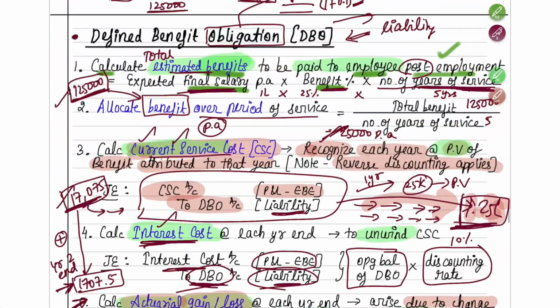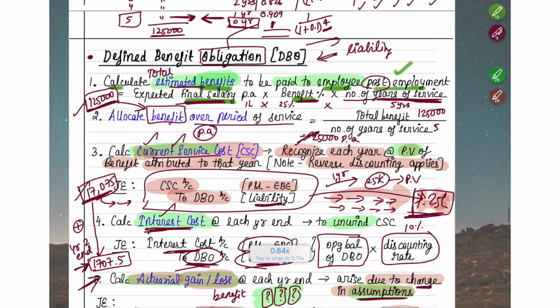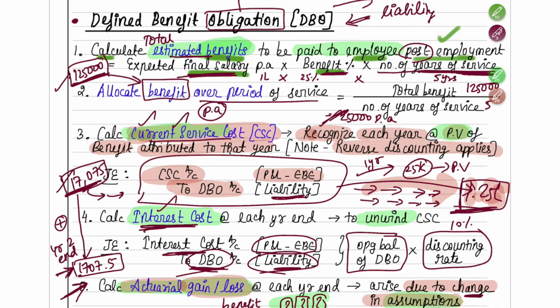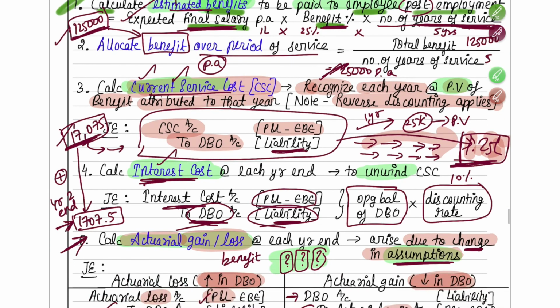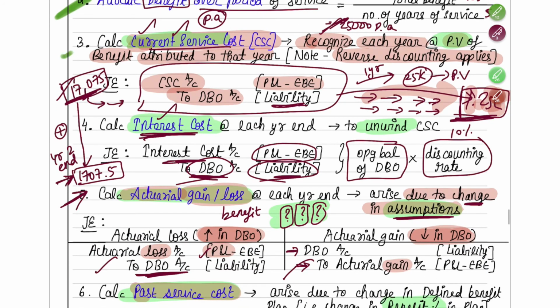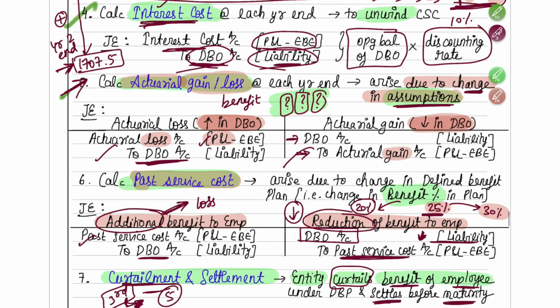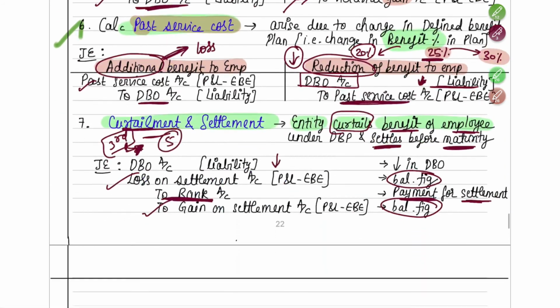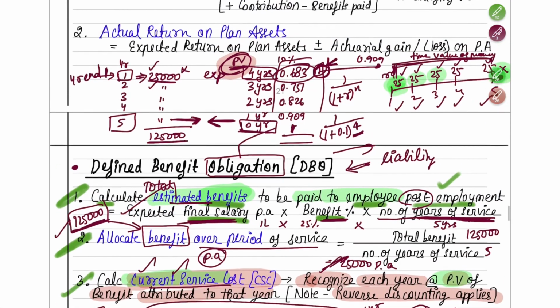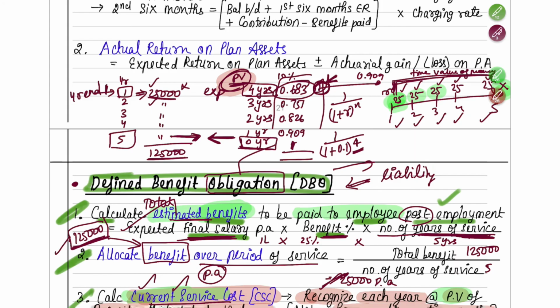Okay, so I hope you understood this. These were the 7 steps of defined benefit obligation. So first you find out the total estimated benefit, then allocate it over the period of service, find out current service cost, interest cost, actual gain or loss, past service cost, and then finally curtailment and settlement. If you do all of this, at the end you will be able to understand how much DBO is left with the company at the year end after doing all these adjustments. So this was all about your DBO, which was your defined benefit obligation.